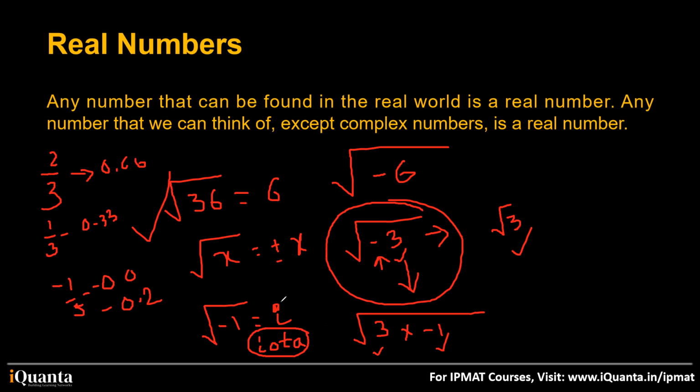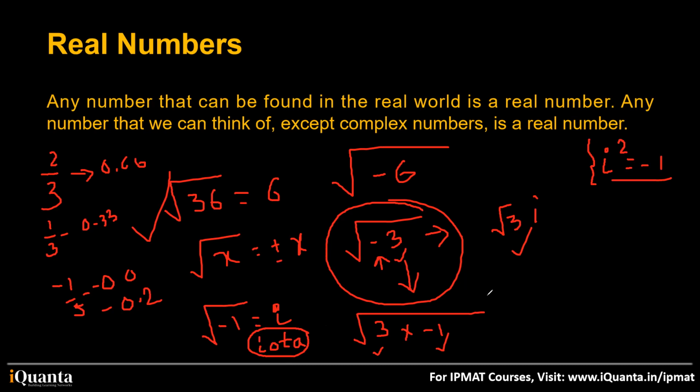So far, I'm only talking about imaginary numbers. What if I attach something else to this iota? How will you write root of minus 3? Root 3 iota. Or we can also say iota square. If you square iota, you will always get minus 1. This is something that you can memorize. So root of negative is always iota.